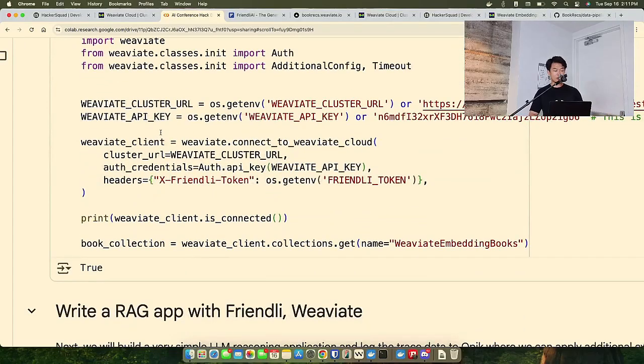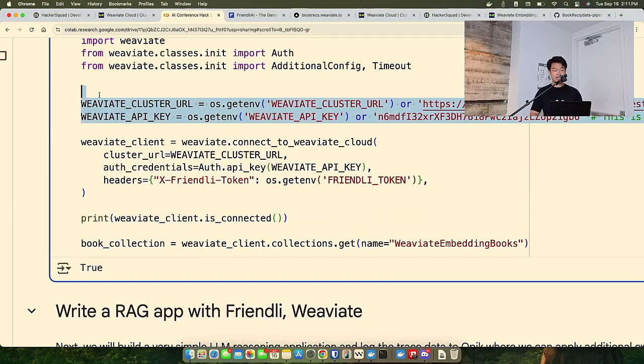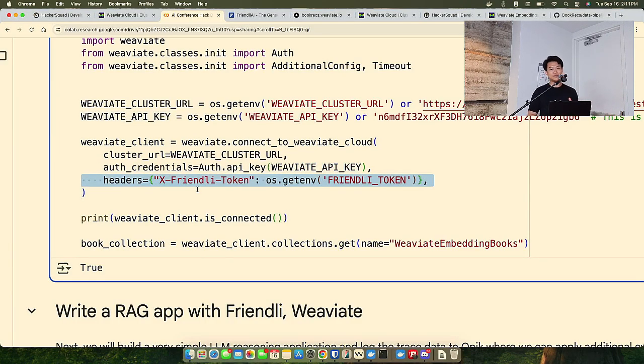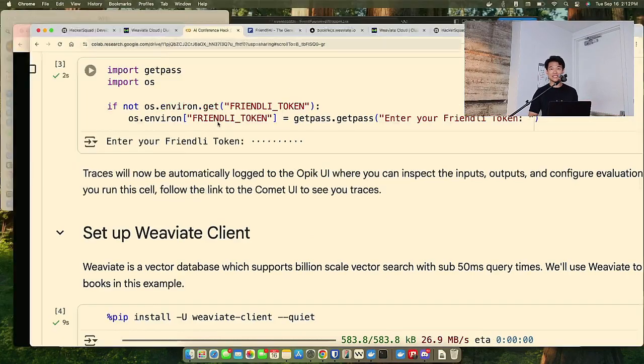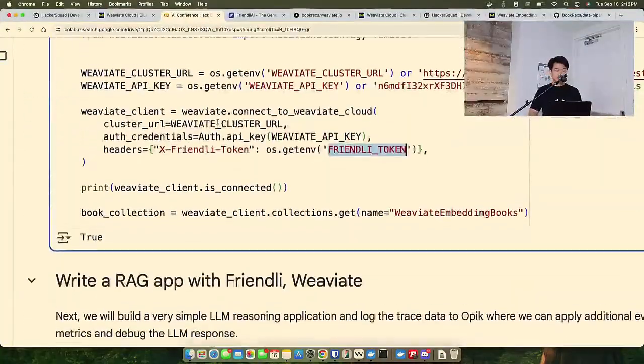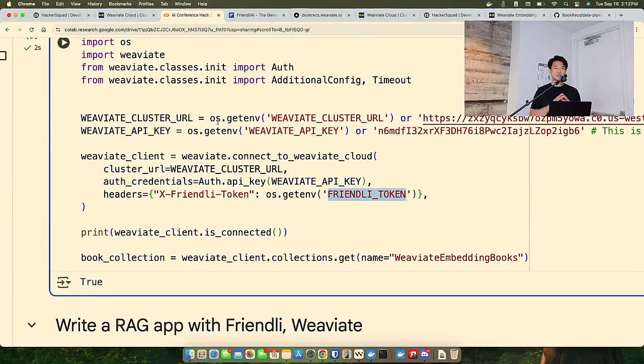Just like you saw before, I'm going to use the Weaviate cluster URL and the API key, and we're going to connect to Cloud, which is where our cluster sits. We're passing in a Weaviate cluster and a Weaviate API key, and this time, this is unique, we're passing in a very specific header called x-friendly-token. We retrieve that using the environment variables that we passed this into. And what this allows us to do is direct RAG with the Friendly features right with our Weaviate client.